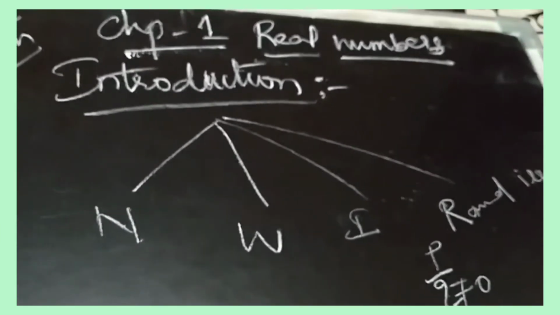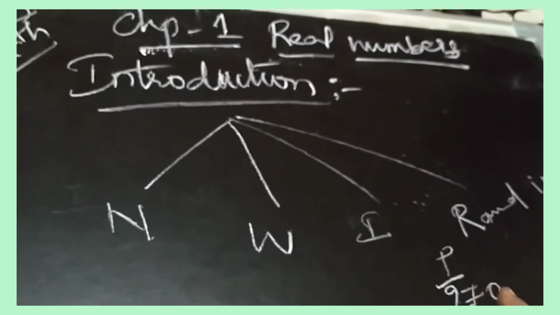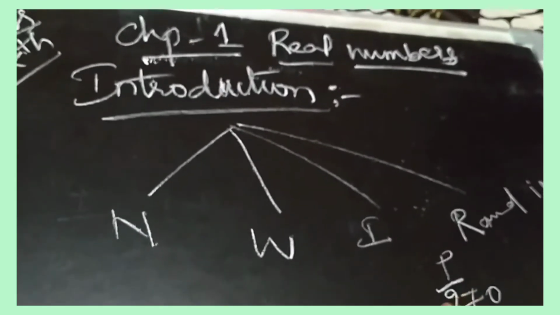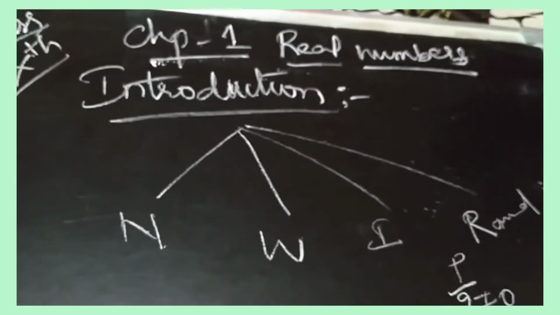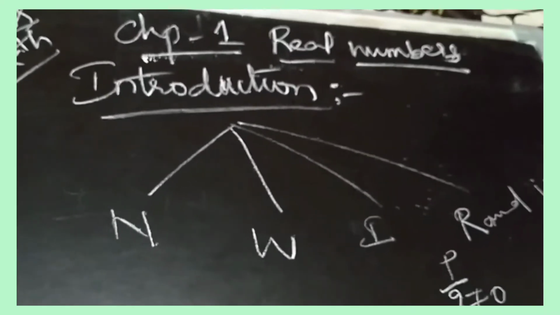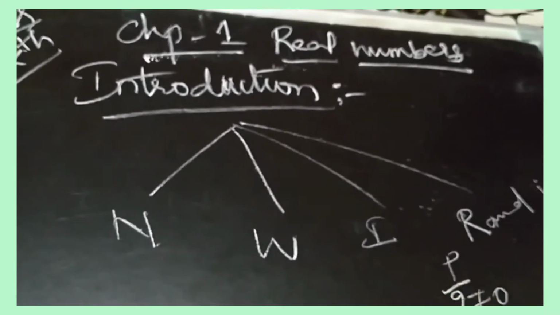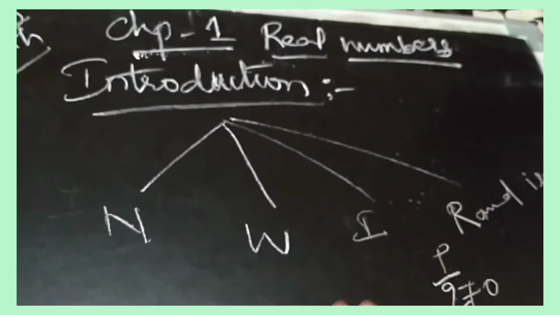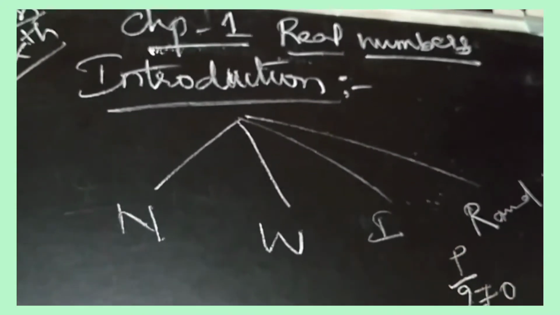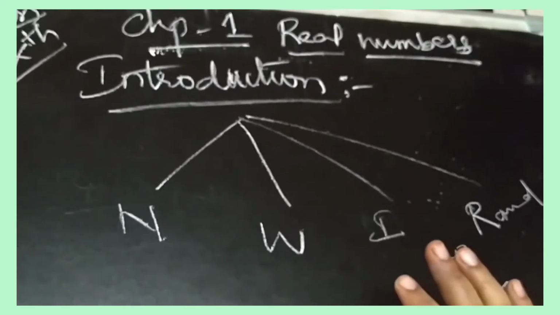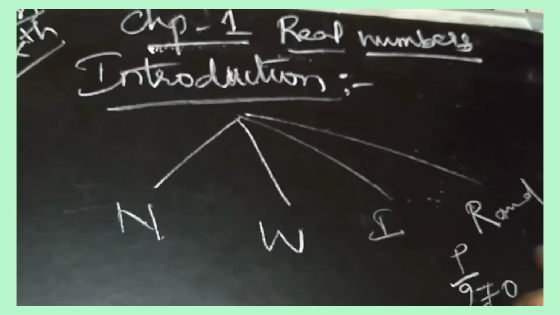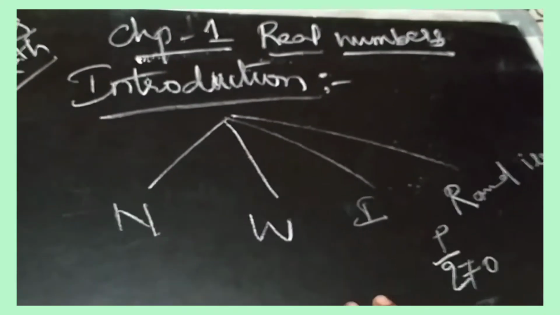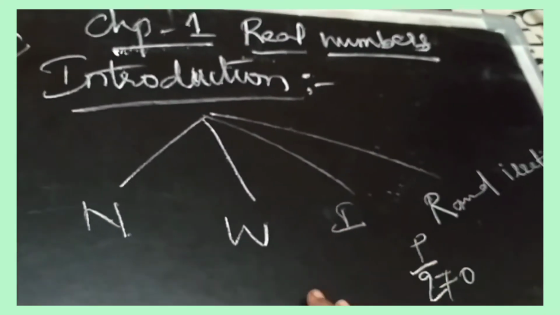They are a bigger collection than integers, as there can be many rational numbers between two integers. For example, between 1 and 2 there are many rational numbers. All rational numbers can be written either as terminating decimals or non-terminating decimals.